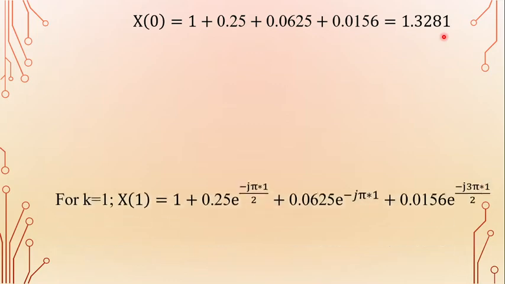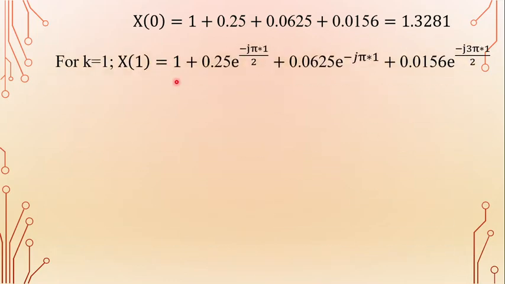For k equal to 1, x of 1 is equal to 1 plus 0.25 e power minus j pi by 2 into 1 plus 0.0625 e power minus j pi into 1 plus 0.0156 e power minus j 3 pi by 2 into 1. So, using Euler's identity, e power minus j theta is cos theta minus j sin theta.